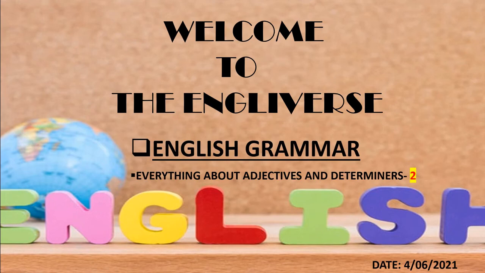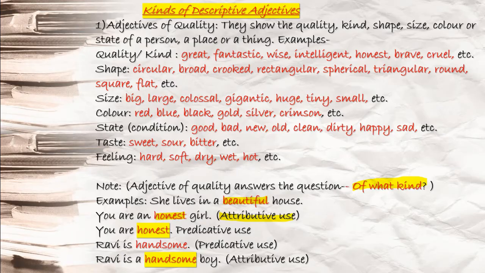My today's topic is everything about adjectives and determiners part 2. As a matter of fact, adjectives are very useful as they turn an ordinary sentence into an extraordinary one. When they are used correctly, they can make our conversation or piece of writing very interesting. So it is really very important to learn the correct uses of adjectives.